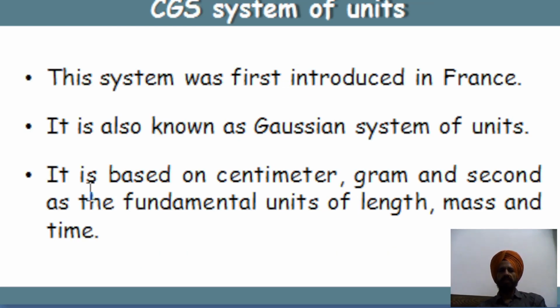Then next we have the CGS system of units. The CGS system of units was first introduced in France, and it is also known as the Gaussian system of units. It is based on centimeter, gram, and second. CGS basically stands for centimeter, gram, and second as the fundamental units of length, mass, and time. So C stands for centimeter, G stands for gram, and S stands for second.